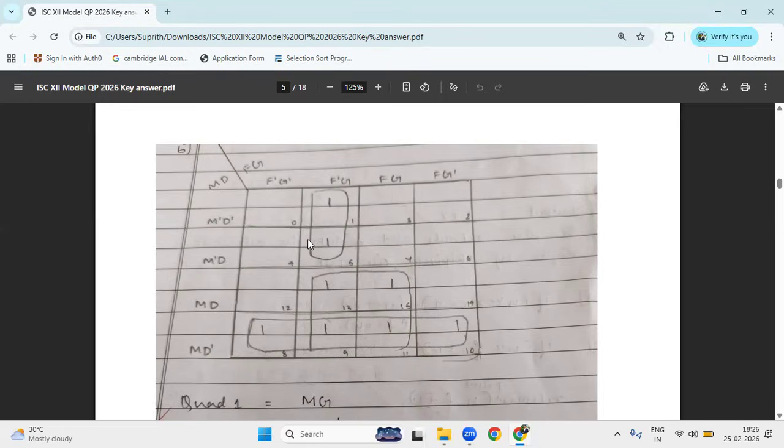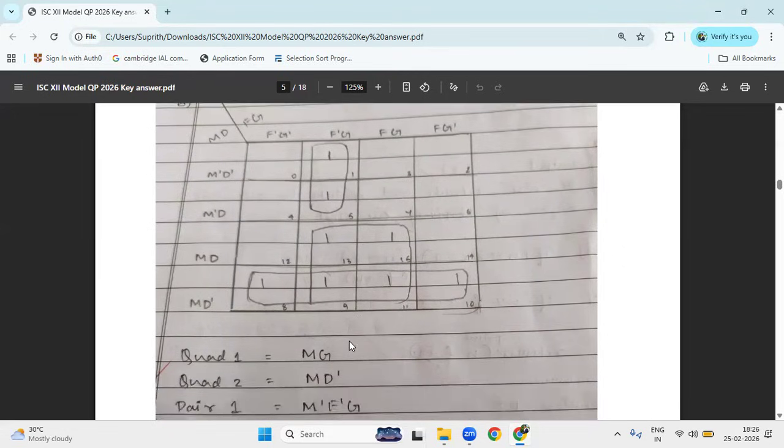So there is an option. What are the options? Next is grouping, right? One quad, another quad is there, and this one also we can make it. No, already it is covered, right? What is the other possibility? We can do one quad, a second quad, or else we can do these two as a pair.